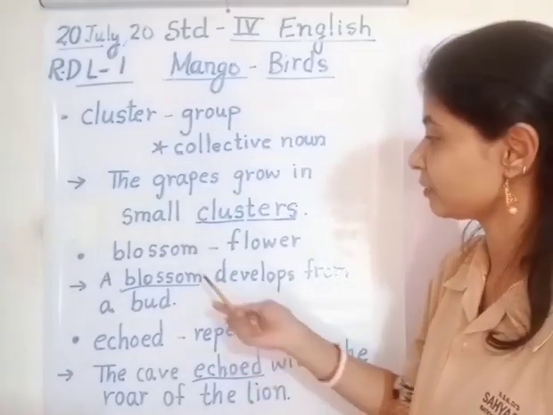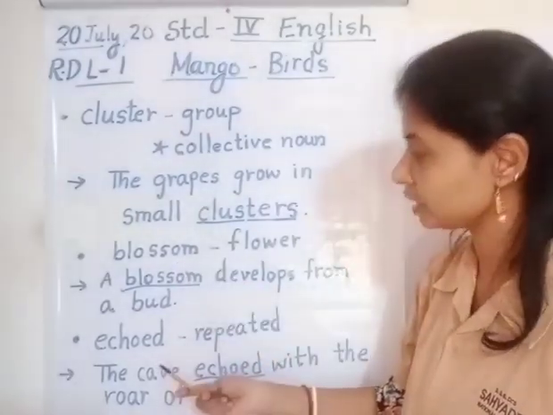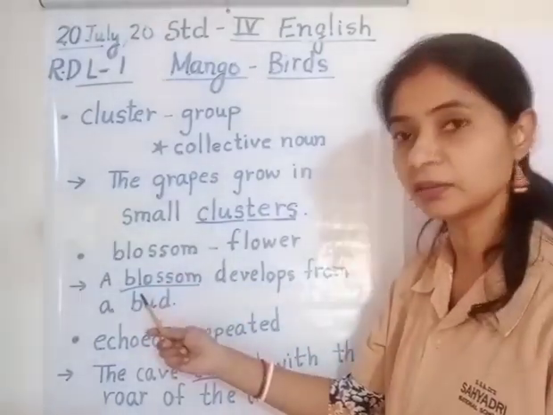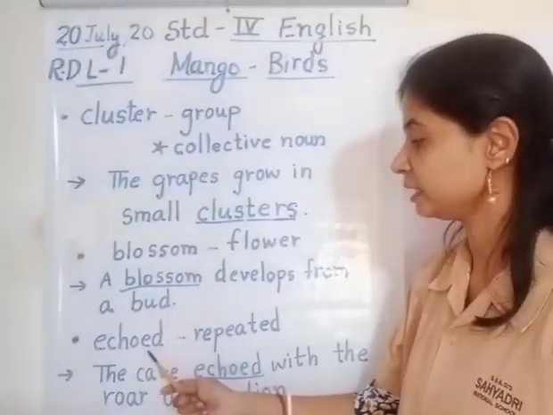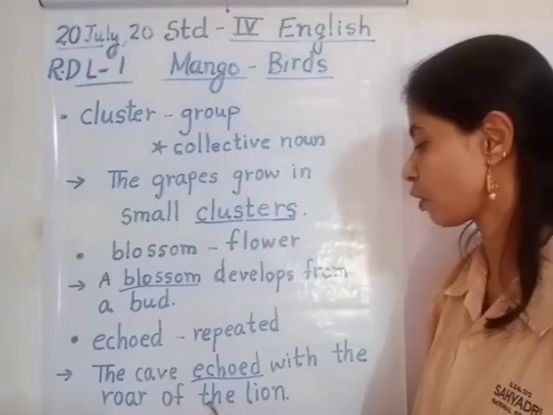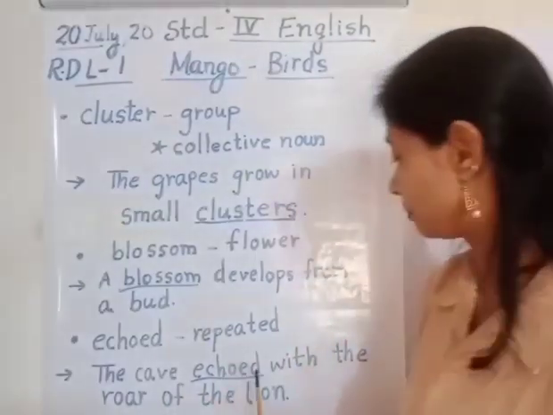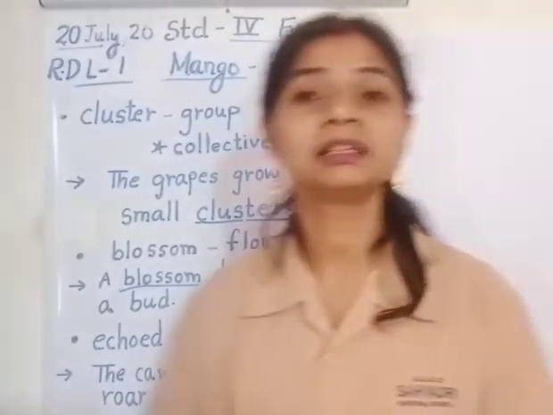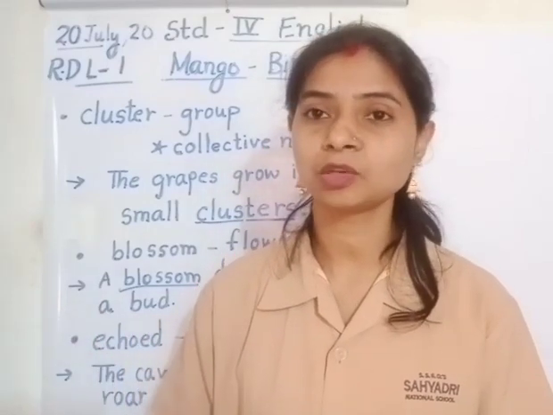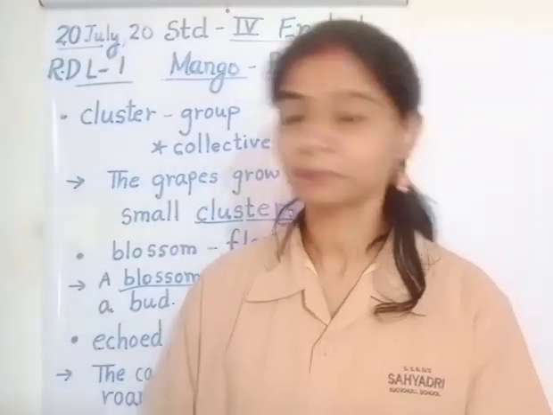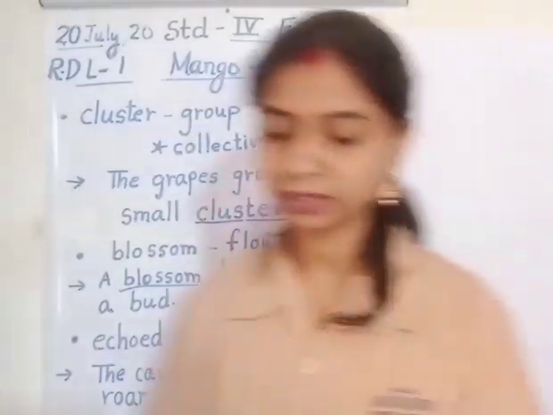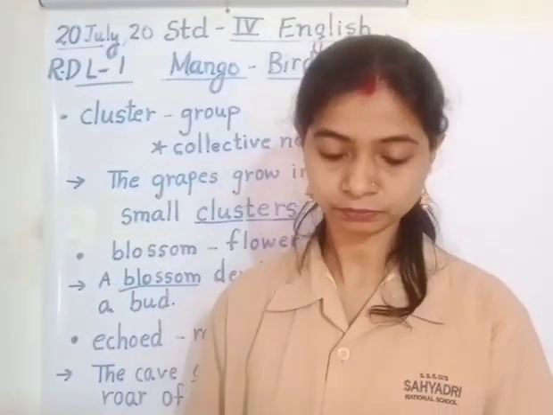So what is the meaning of echoed? Repeated. So let's have a sentence using the word blossom and echoed. Blossom, a blossom develops from a bud. Blossom means a flower develops from a bud. And echoed means repeated. The cave echoed with the roar of the lion. Why I used this example, the roaring of the lion, because the sound of the lion is very loud, and when it is echoed, it is majestic. Okay, so the cave echoed with the roar of the lion. Underline the word blossom and echoed.